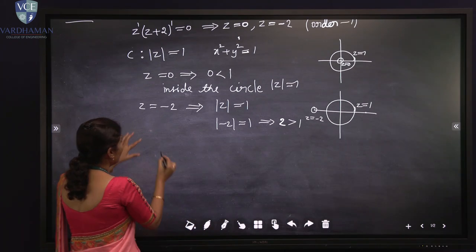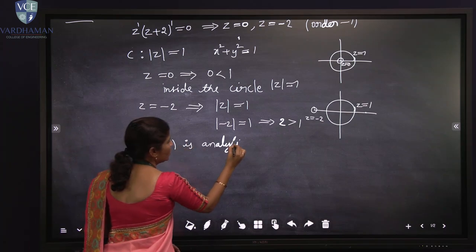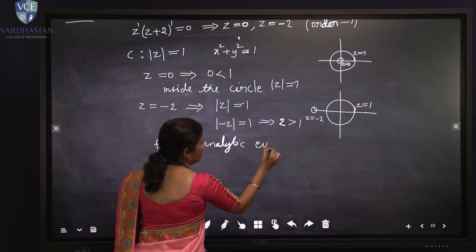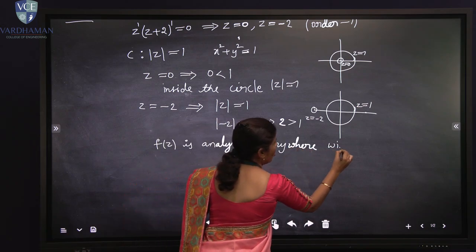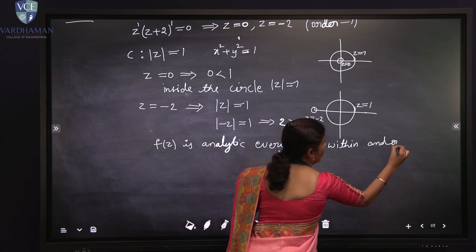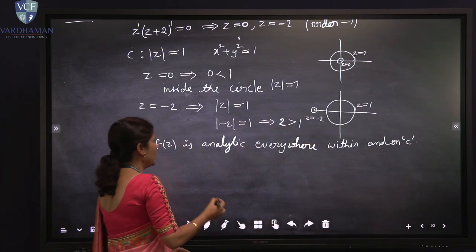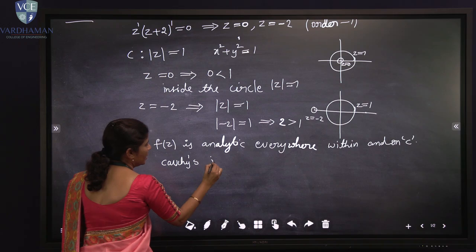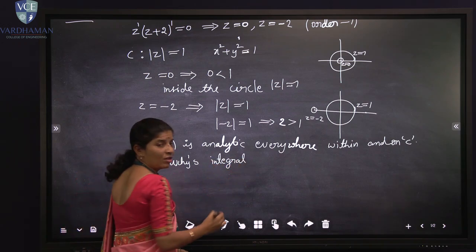Now here we are writing f of z is analytic everywhere within and on C. Now I will apply Cauchy's integral formula, and we know clearly the singularities have order 1.